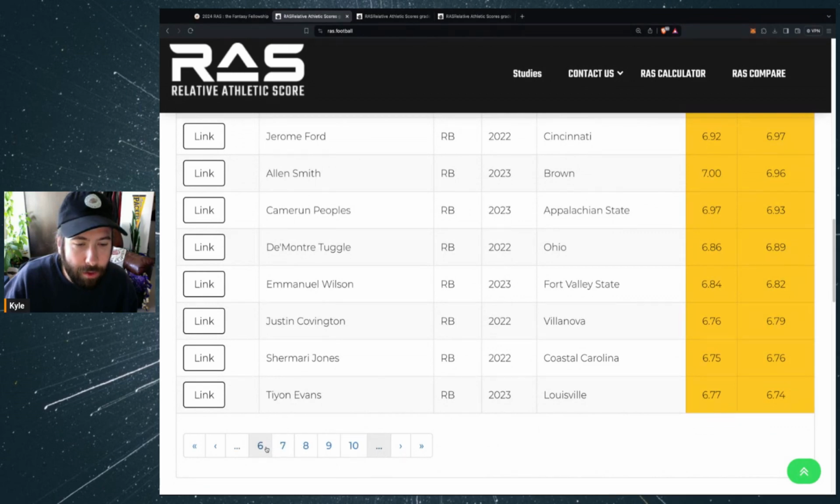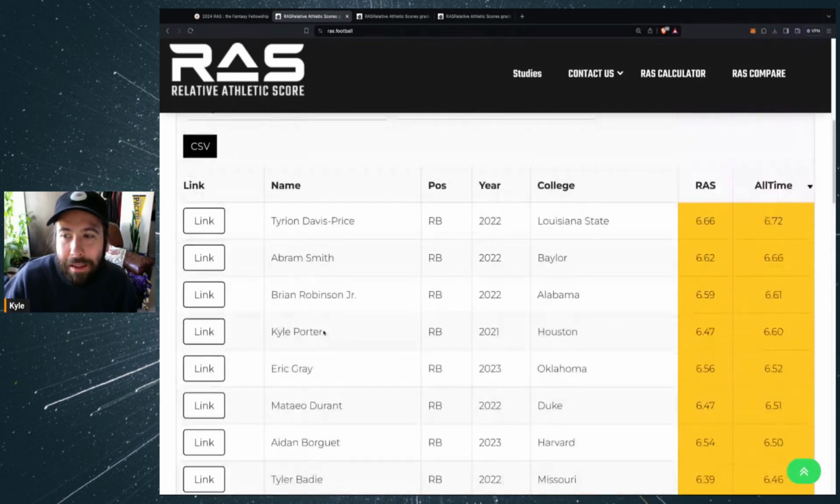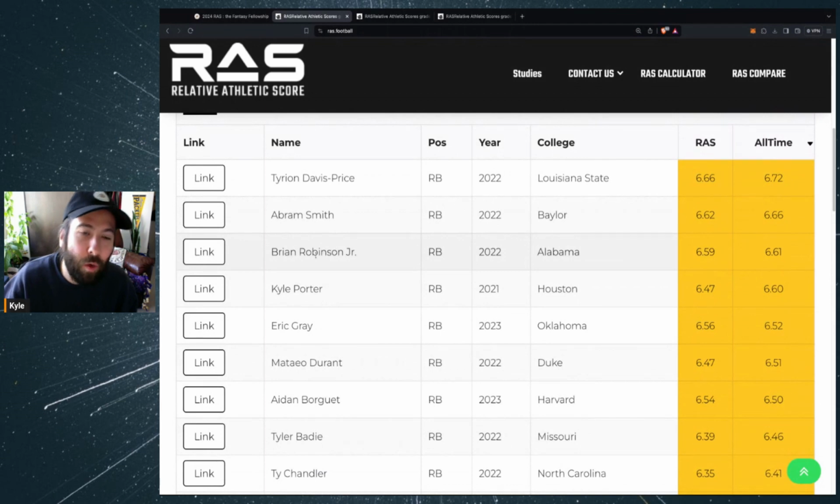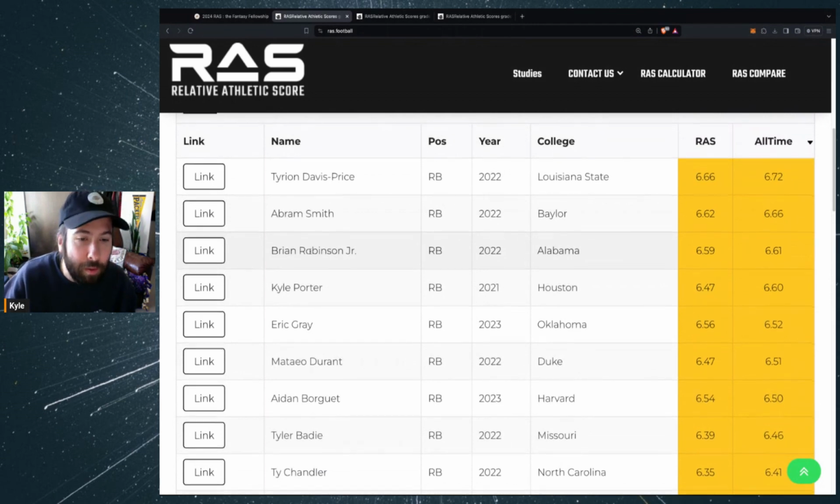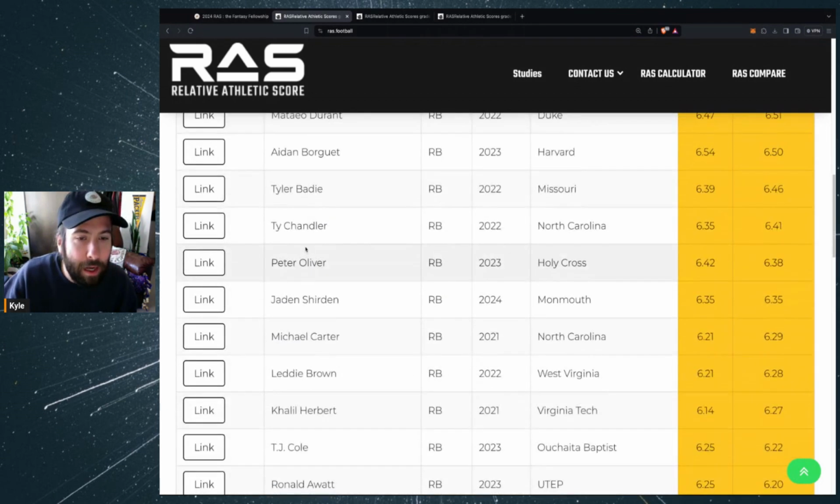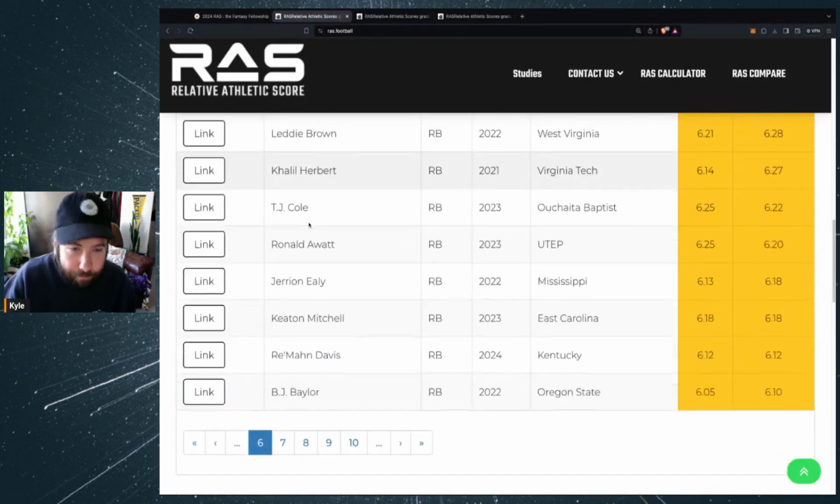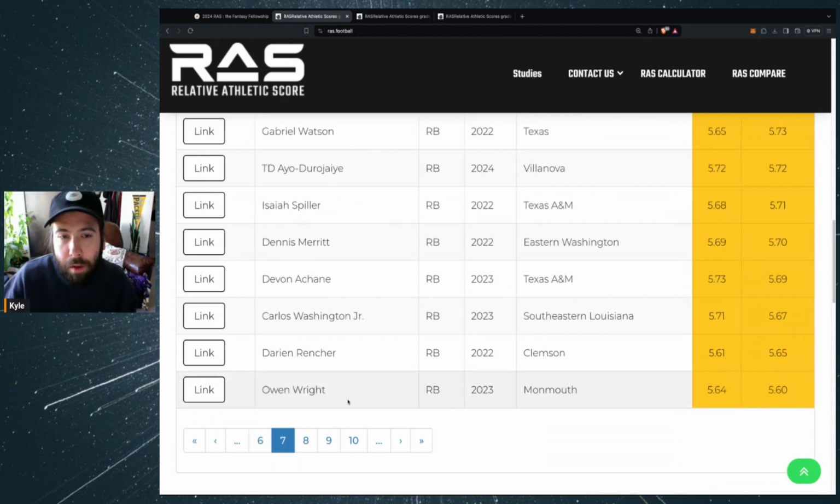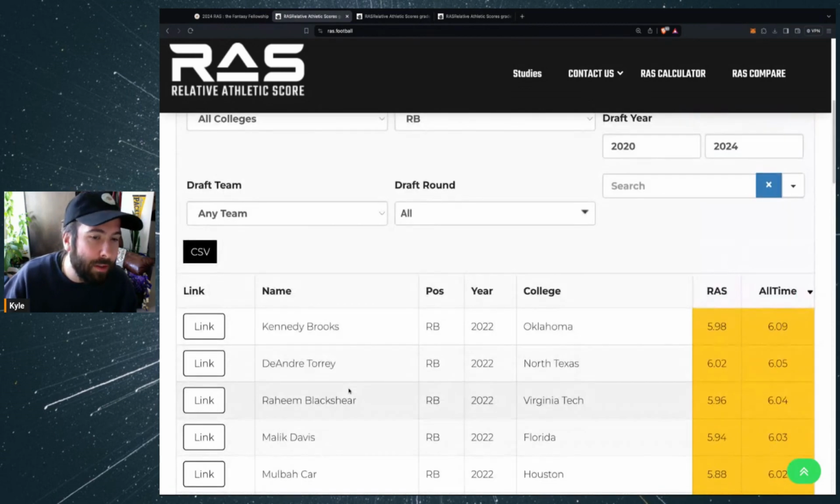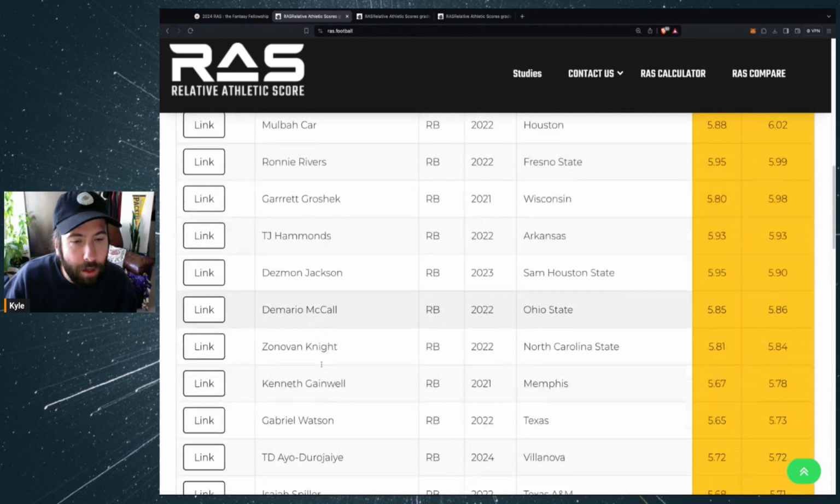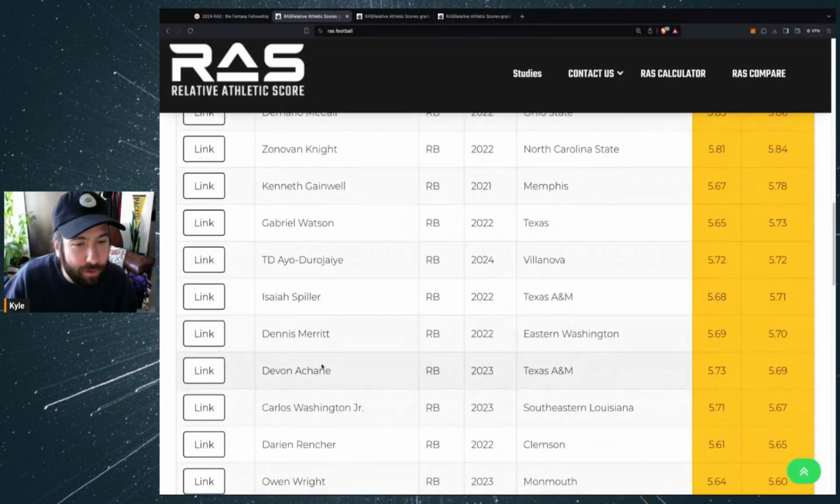Can we go on to page 6? And now we're in the low 6s for RAS score. Brian Robinson Jr. has been playing well, so he might be an outlier. Ty Chandler might be a little bit of an outlier. Khalil Herbert, Keaton Mitchell, but I do think the higher your RAS score, the better this looks. We're not really finding as many good names as we get further down the list here.